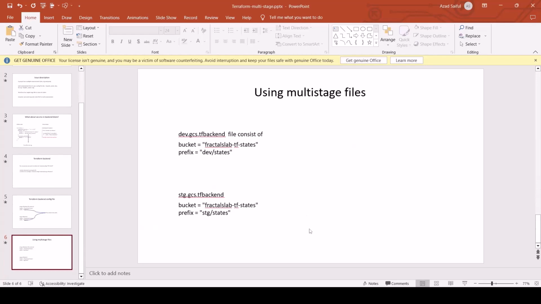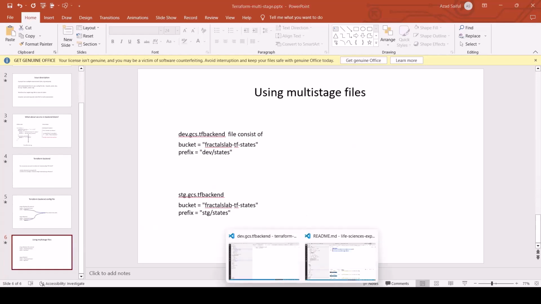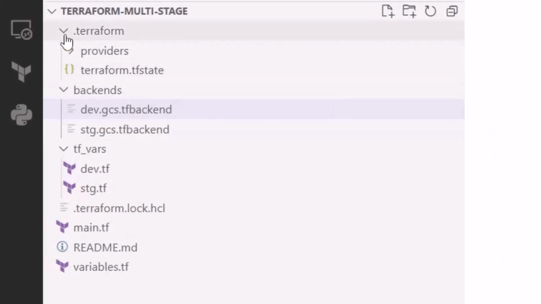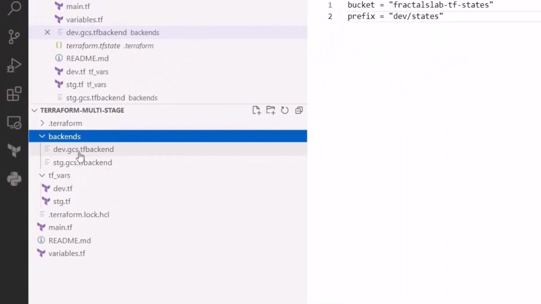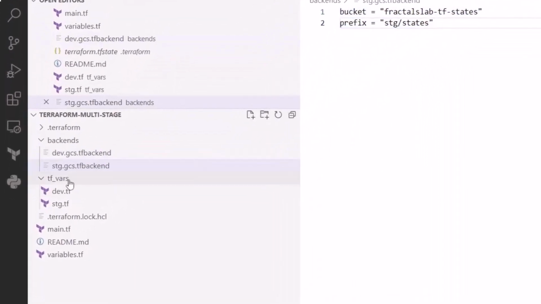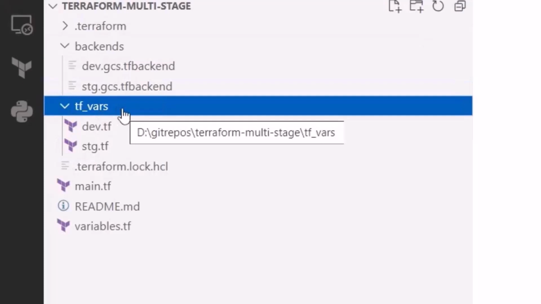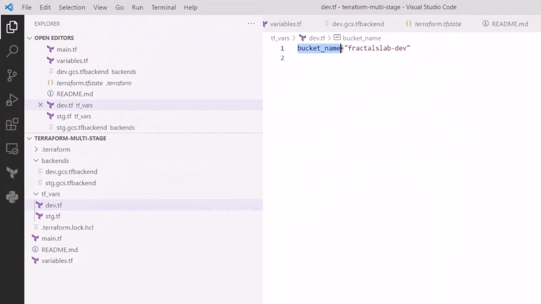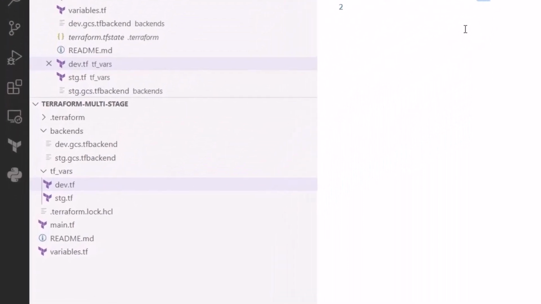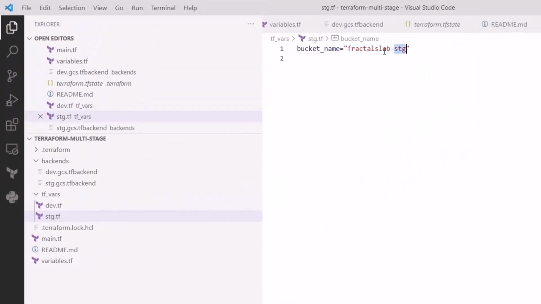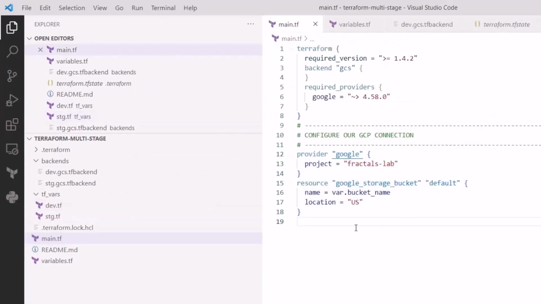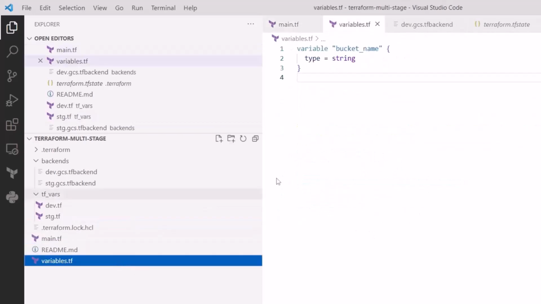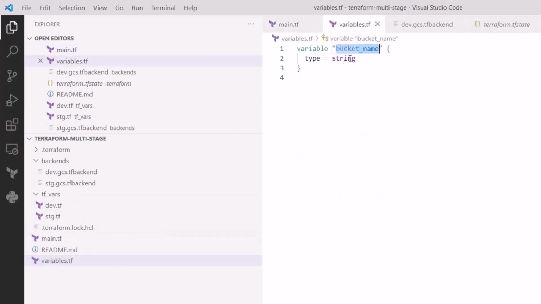Now I'm going to do the practical demonstration. Now I'm going back to the files, and if you consider the project structure, there is a folder named backends, and in that folder we have described two backends. Then we have the var-file inventory, because each stage environment has a different set of variables, right? So for dev the bucket name is fractals-dev, and for staging it is fractals-stage. And this is the main file, and the main file is pretty simple. Just for demonstration, we are creating a bucket, and the location is US. And this is the variable file for the bucket name.